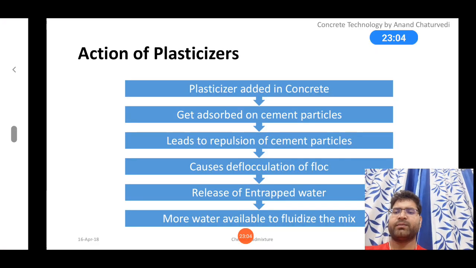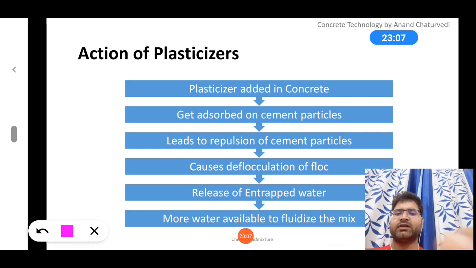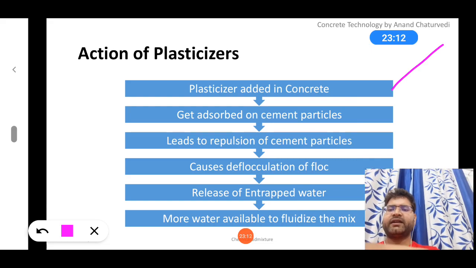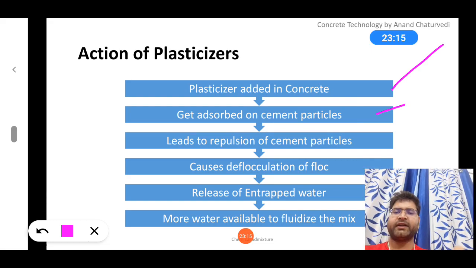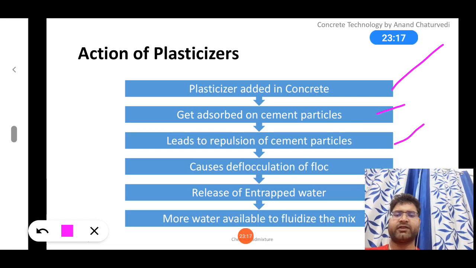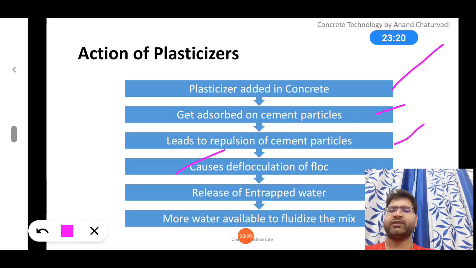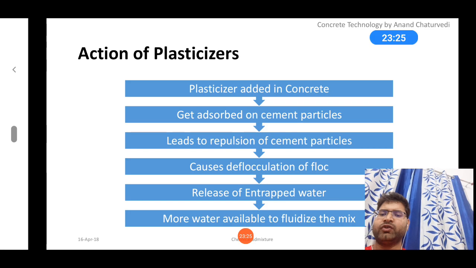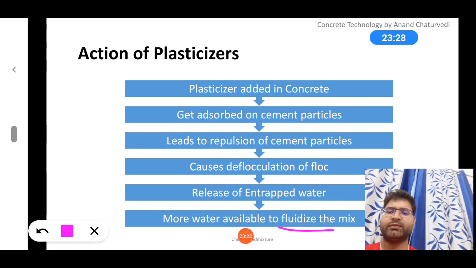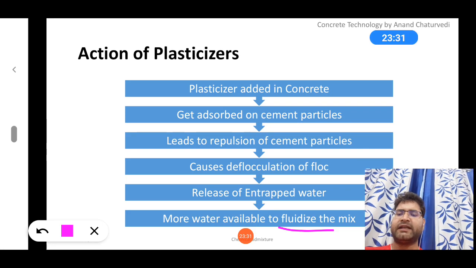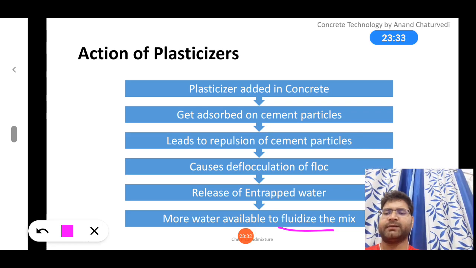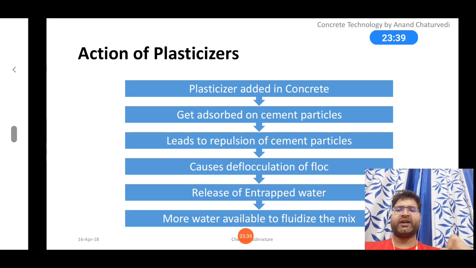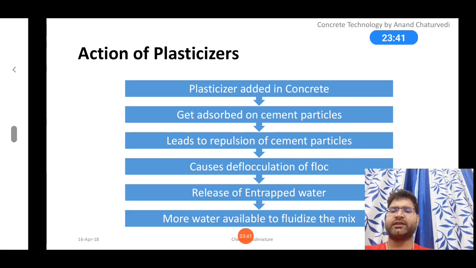So, the action of plasticizer in a flow chart. First, the plasticizer is added in concrete, and it gets absorbed on the cement particle. So it leads to repulsion, as we have seen. This causes deflocculation and releases entrapped water, so more water is available to fluidify the mix. This fluidity will increase the workability. So the deflocculation phenomenon occurs during the action of the plasticizer.